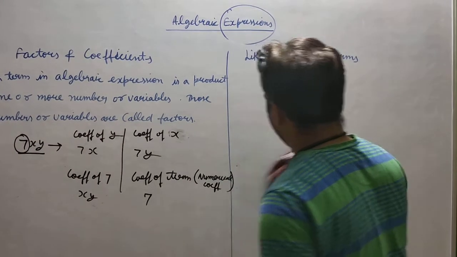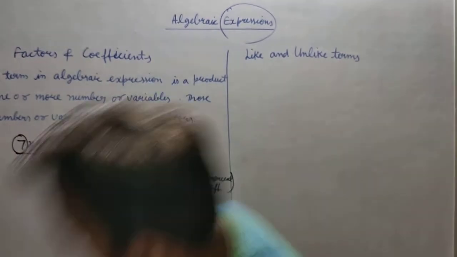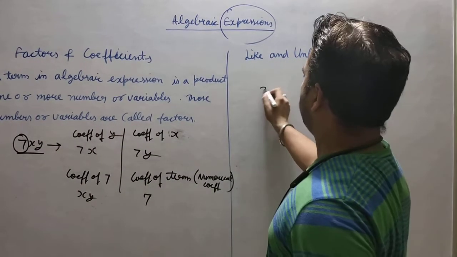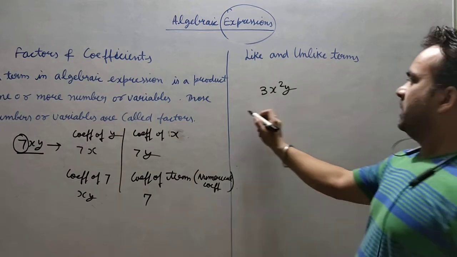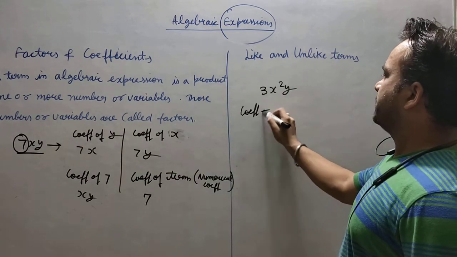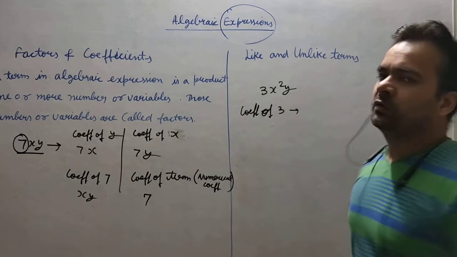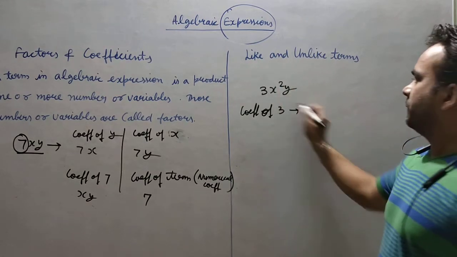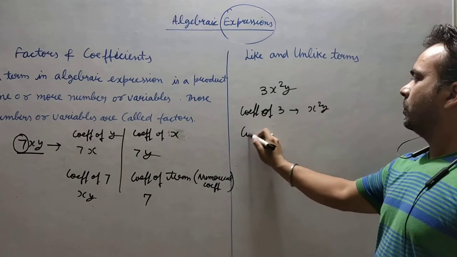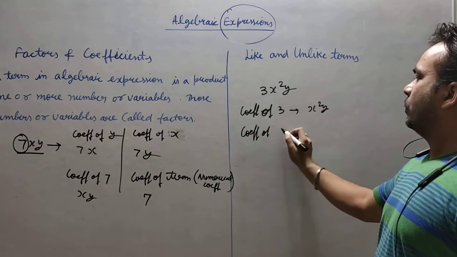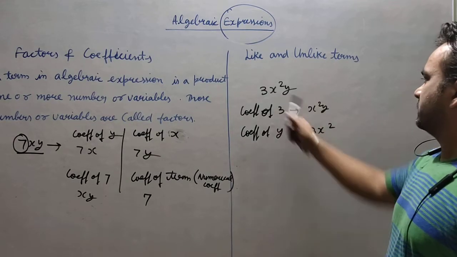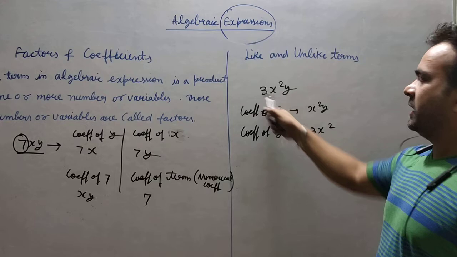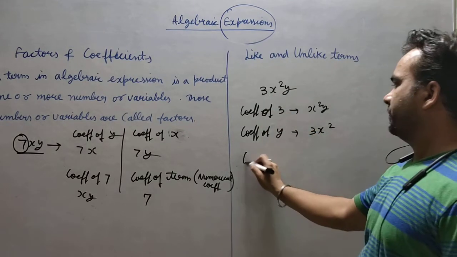Suppose I take one more term, the second term of the previous expression, 3x square y. Okay. So I am saying coefficient of 3. What is the coefficient of 3? Definitely x square y. Coefficient of y, you will say 3x square, because with y, 3x square is in product form.